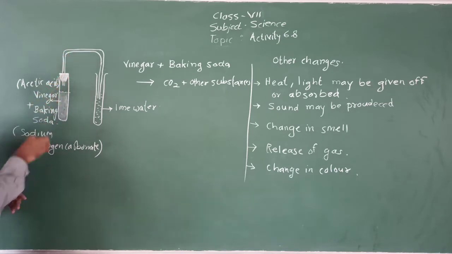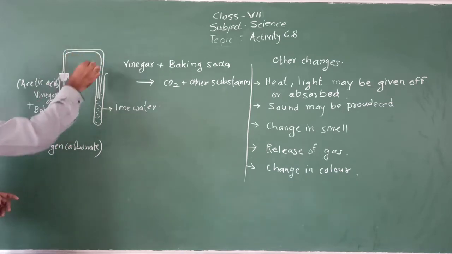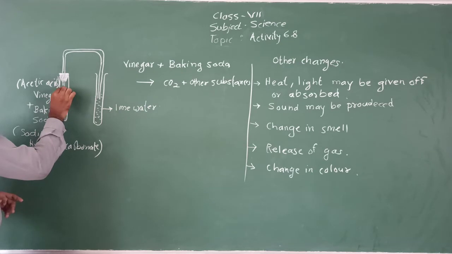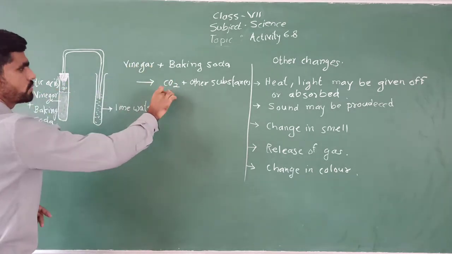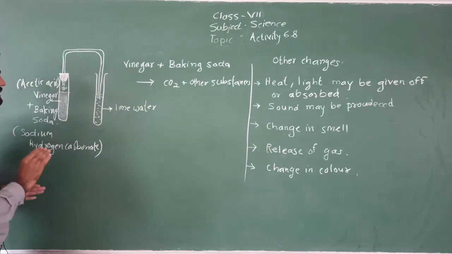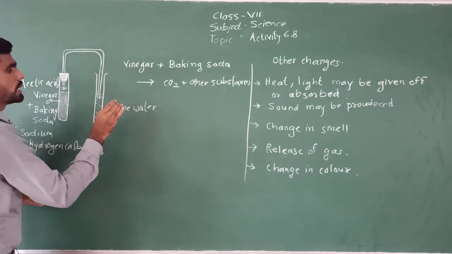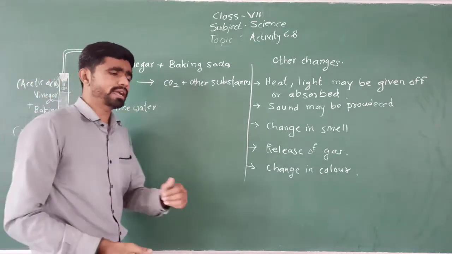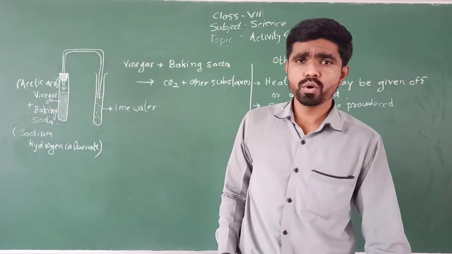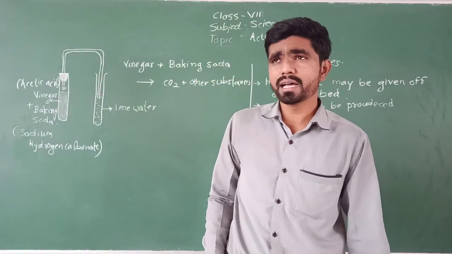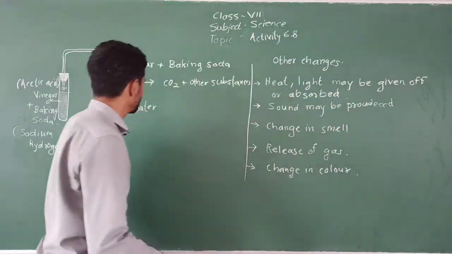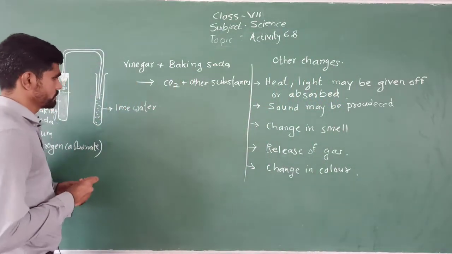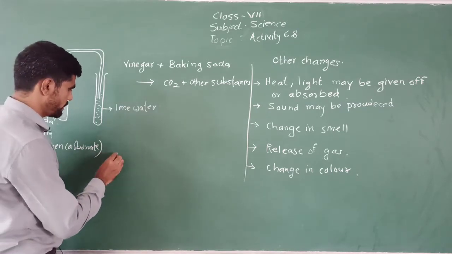So through this glass tube the evolved gas, that is whatever gas is being evolved after the reaction, which gas is evolved? CO2. This gas is supposed to pass to lime water. And what kind of reaction will it show when the CO2 is passed through lime water? What will happen when the CO2, let us look in the form of reaction. Okay, so here I am writing the reaction.